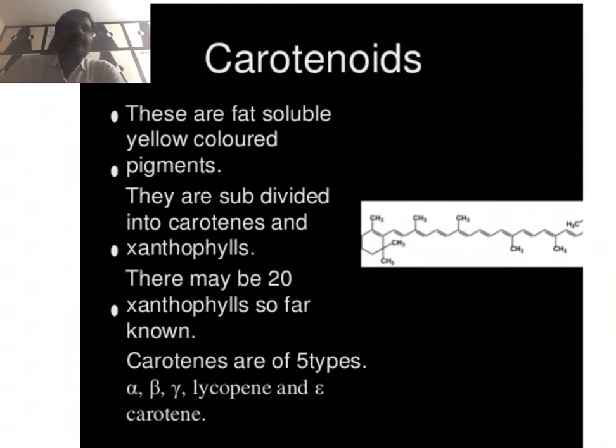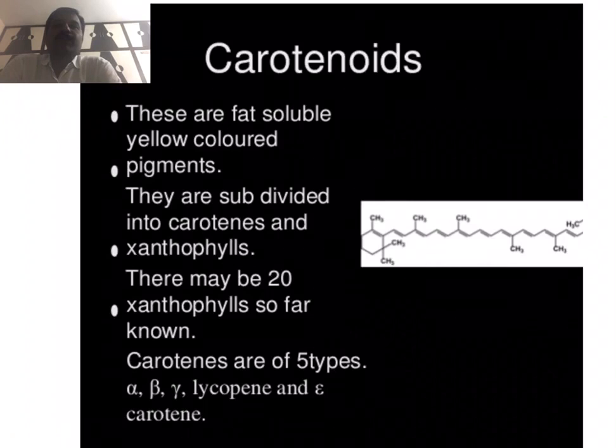Another type of pigment present in algal members is called phycobilins. The carotenoids and the chlorophylls are fat soluble pigments, but the phycobilins are water soluble pigments. They are red and blue in color.